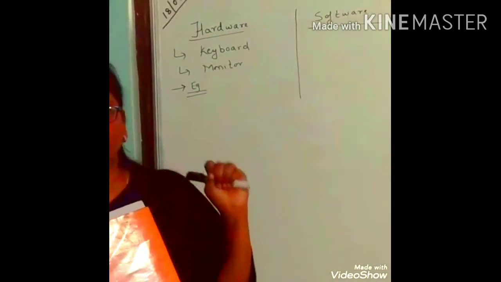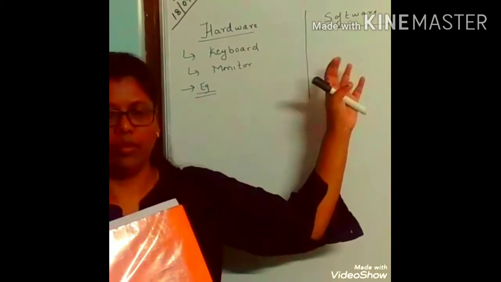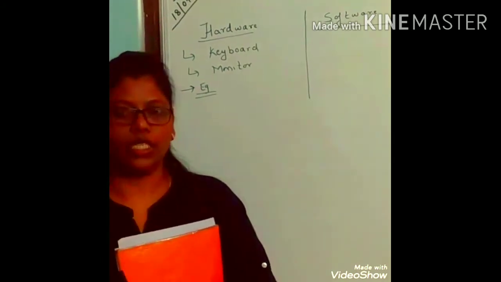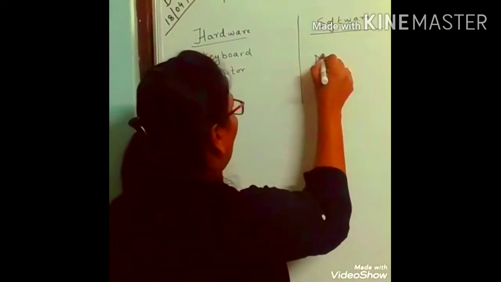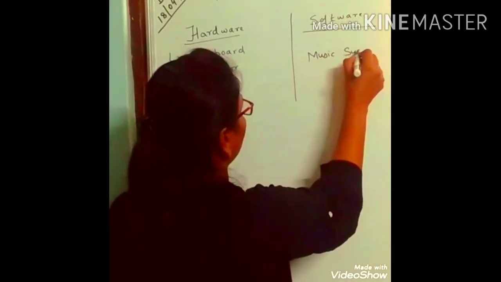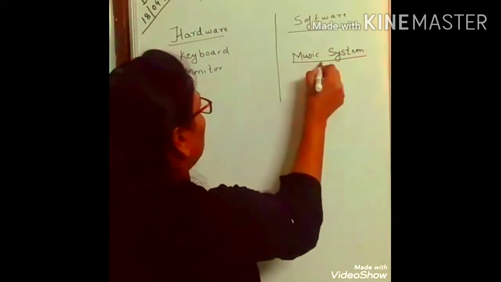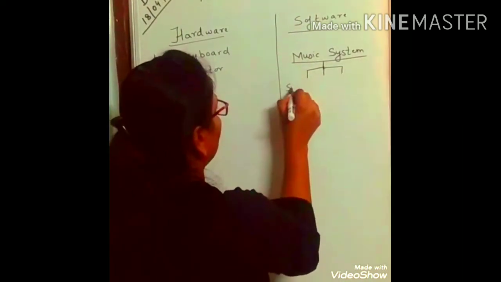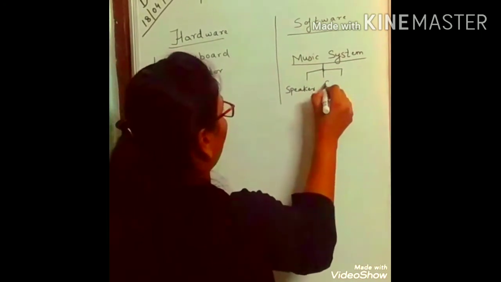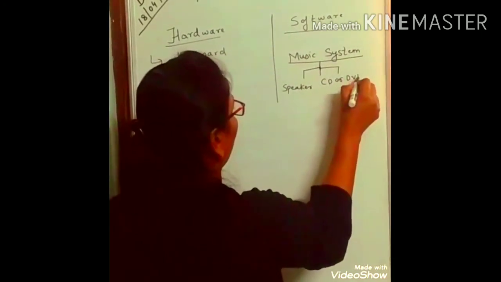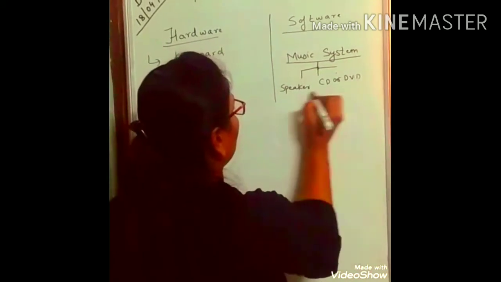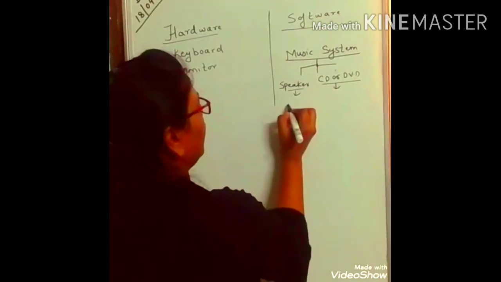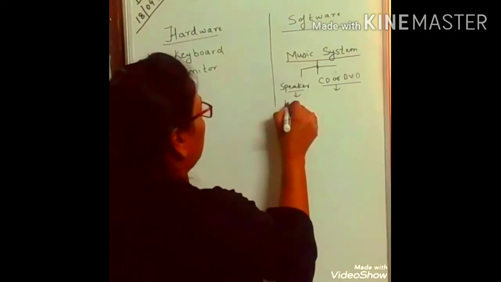Now what is software? Now let's see an example of software, then you will understand. Children, you have seen a music system. Let's suppose you have used a music system. Now music systems have different parts like speaker or CD or DVD. Now here speaker and DVD are physical parts which you can touch. So it is called hardware.